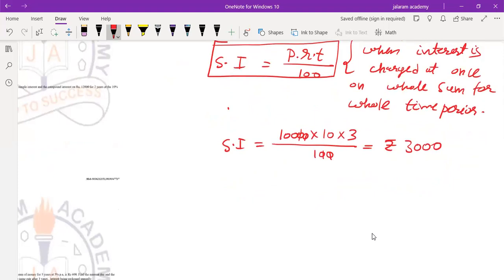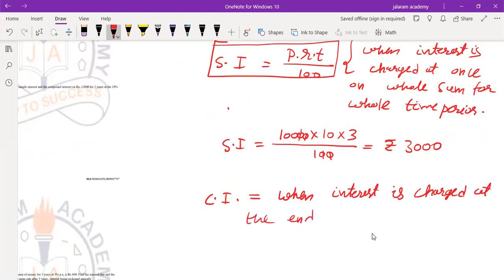And compound interest means what? Now there will be a difference. Compound interest means when interest is charged at the end of each term. Why have I used each term? Means this time can be yearly or semi-annually or quarterly.